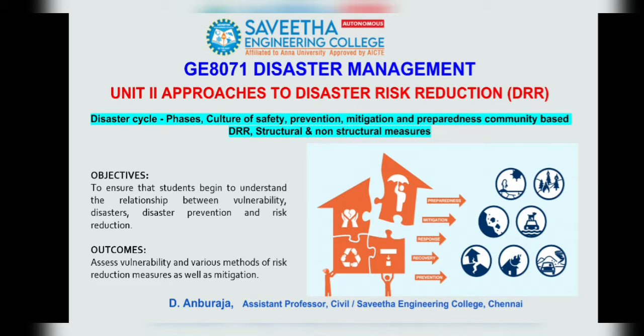The chapter is Disaster Cycle, which contains phases, culture of safety, prevention, mitigation and preparedness, community-based DRR, and structural and non-structural measures. The unit objective is to ensure that students understand the relationship between vulnerability, disasters, disaster prevention and risk reduction. Outcomes are to assess vulnerability and various methods of risk reduction measures as well as mitigation.